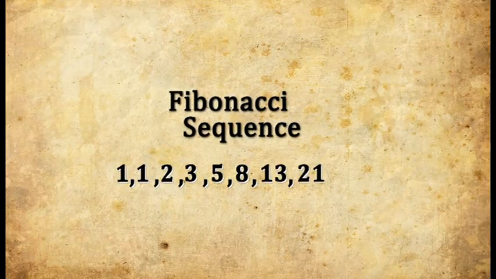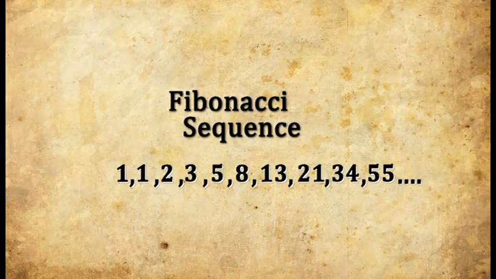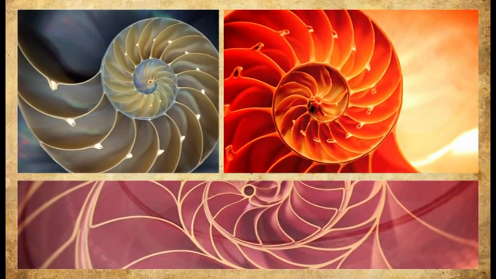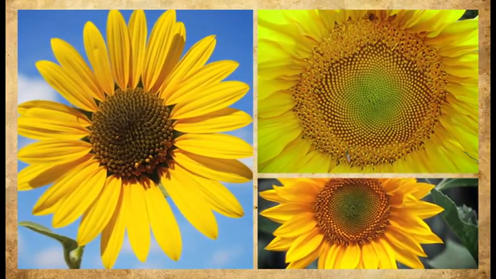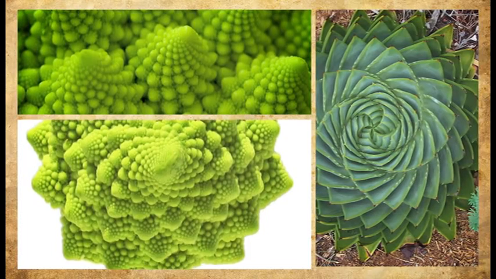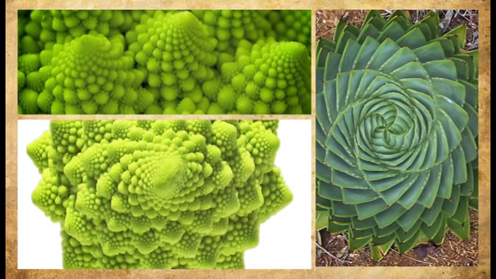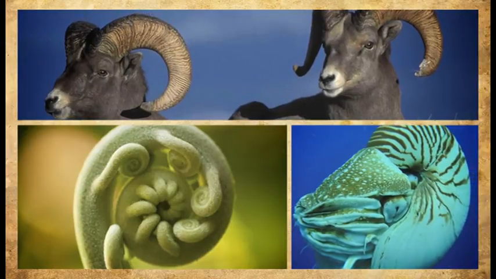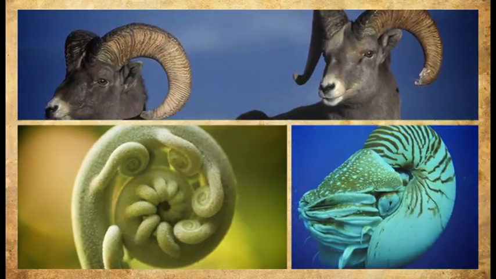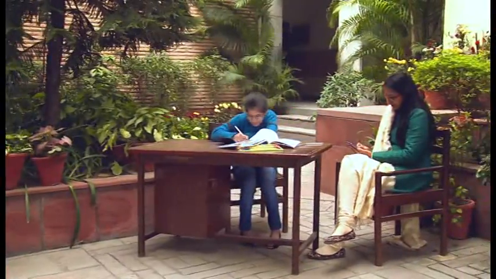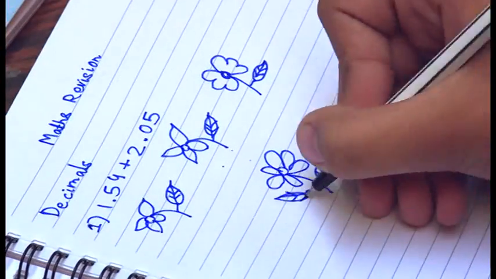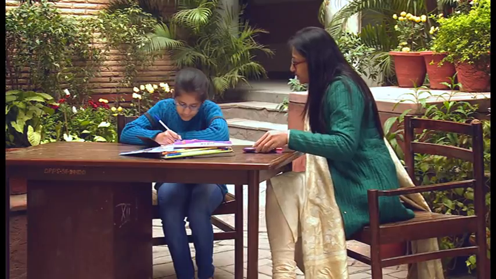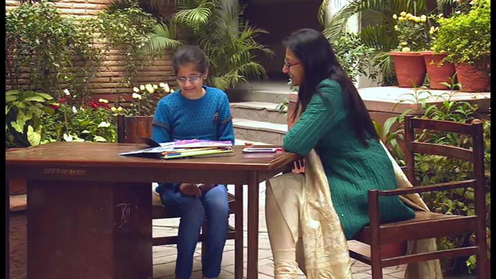Back to his sequence, let's look at it once again. Now there seems to be enormous resonance with Fibonacci's numbers and patterns in nature. Let's start off by exploring how the Fibonacci sequence in its basic form is found in nature. For that, we need to meet up with young Yukta, who is busy doodling flowers and trees in a workbook instead of studying for a math paper. Her enterprising mother decides to expose her to mathematics and nature instead of reading her a lecture.